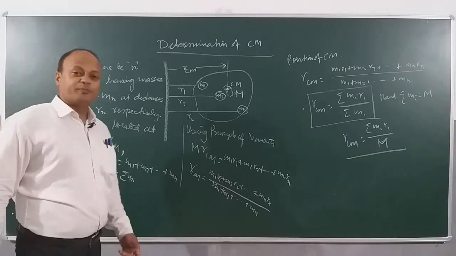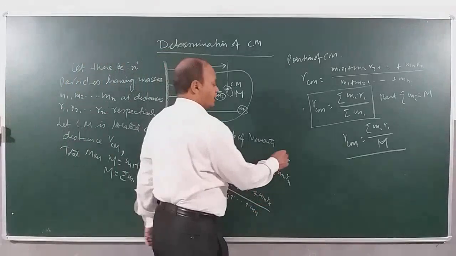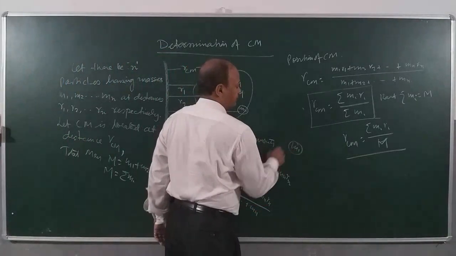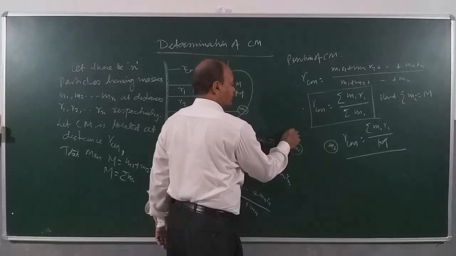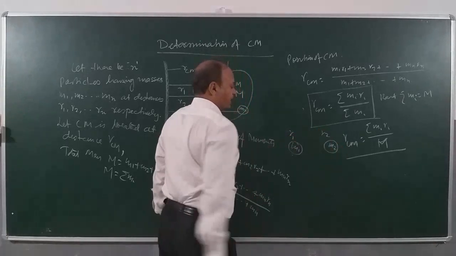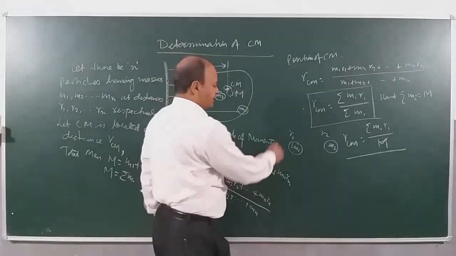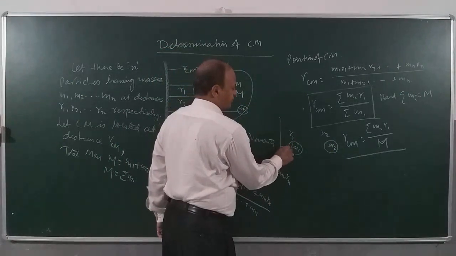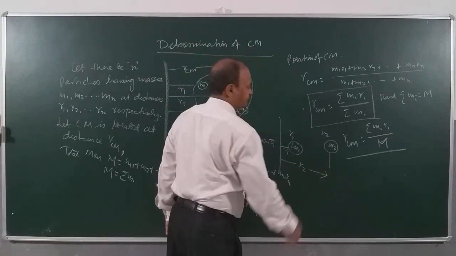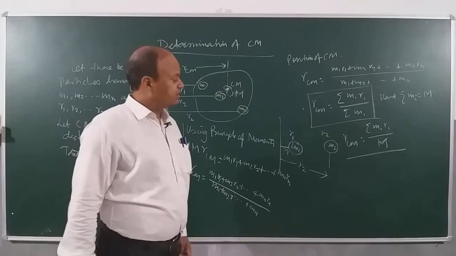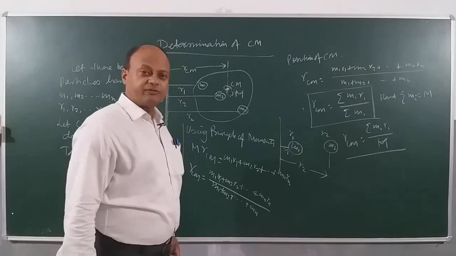Suppose I am dealing with a two particle system. This particle is M1 and this particle is M2, and their positions are R1 and R2 from any axis. For example, I can fix an axis here. This distance is R1 and this distance is R2, and I want to locate the position of the center of mass.